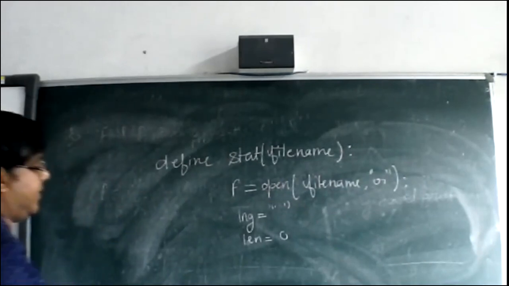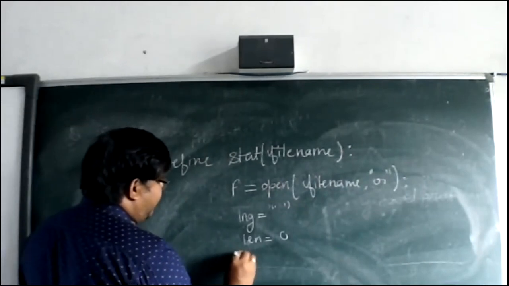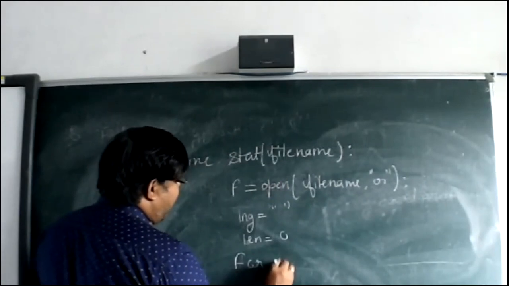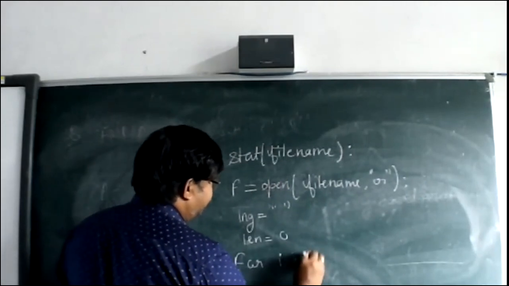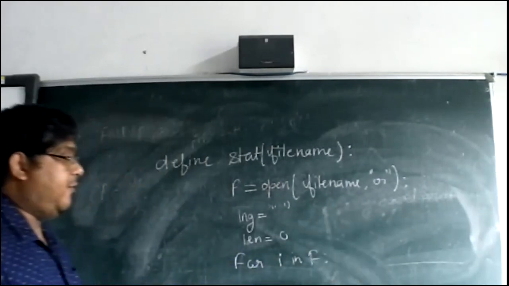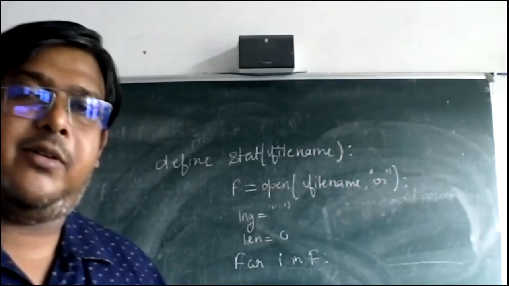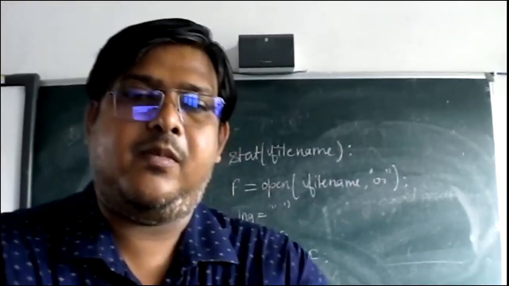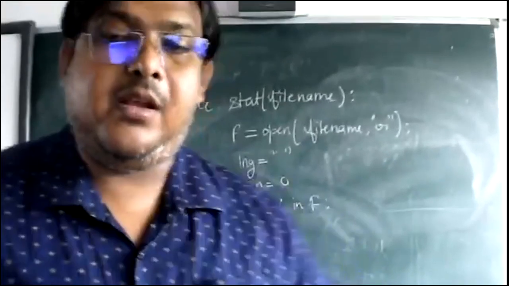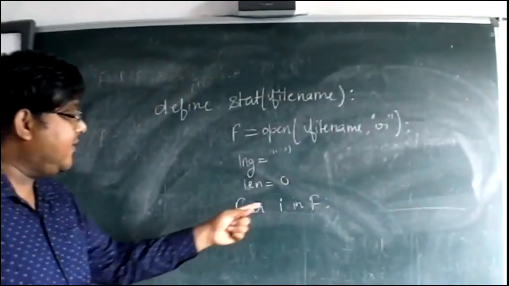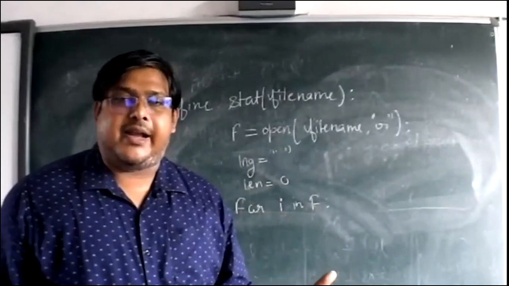Clear? So what we are doing is reading one line at a time. For i in f, it will read one line at a time.